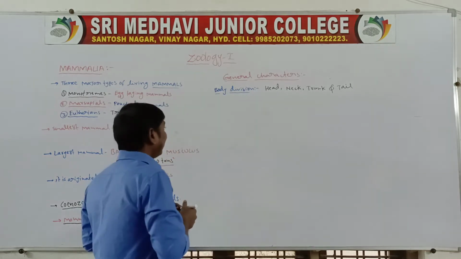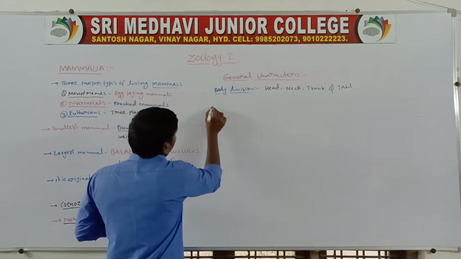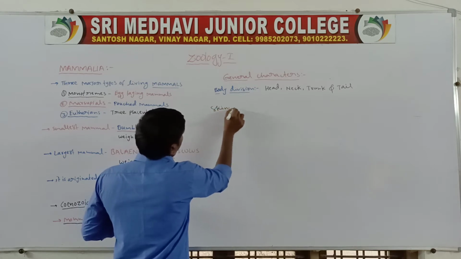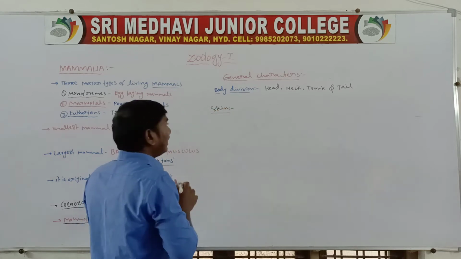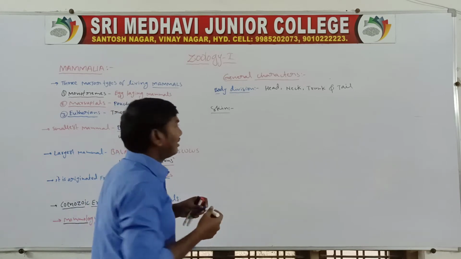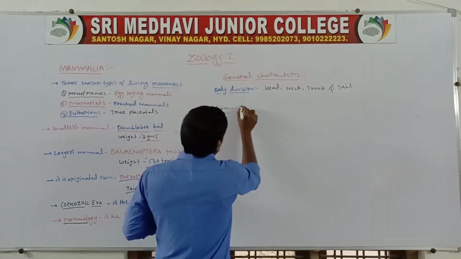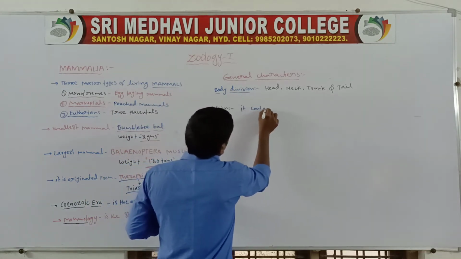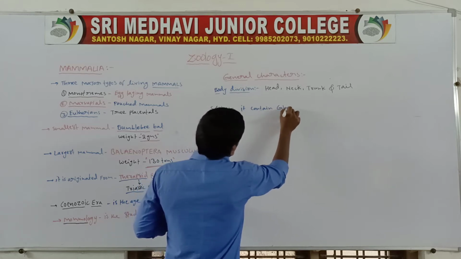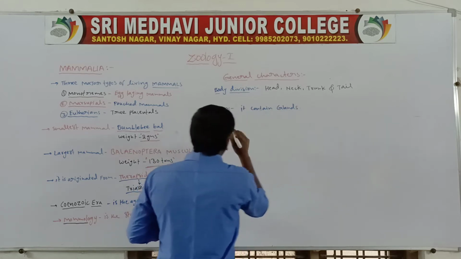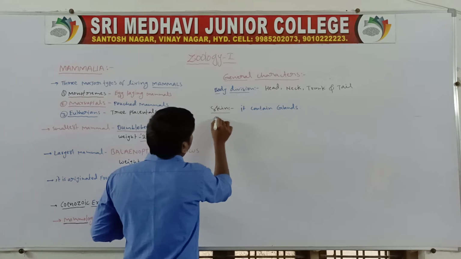Next one, skin. The skin contains glands. First one, sweat glands.